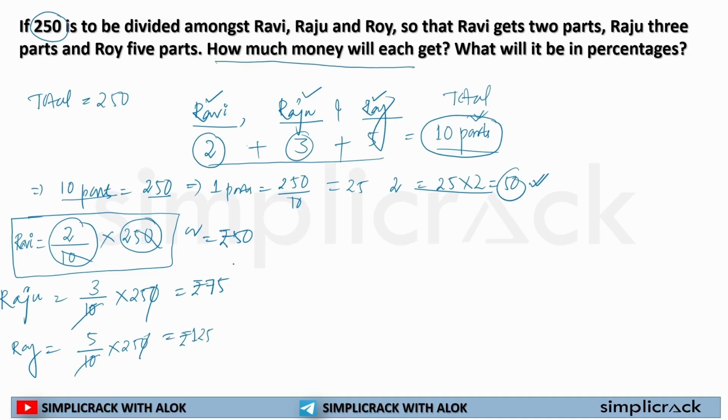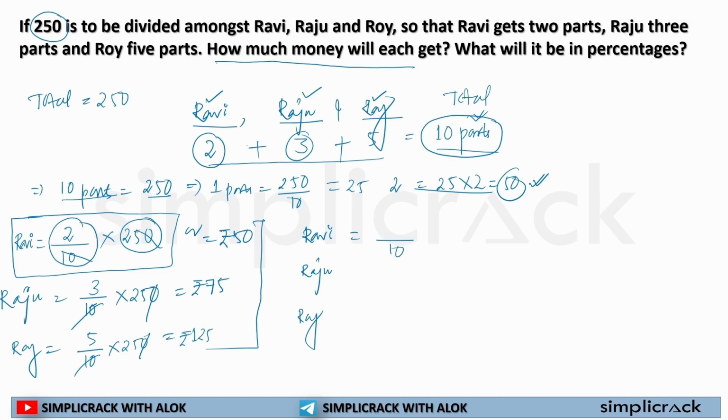How much money will each get? Now, what will it be in percentage? How many percent will Ravi get? How many percent will Raju get? How many percent will Roy get? It has nothing to do with 250, because what was my total part?